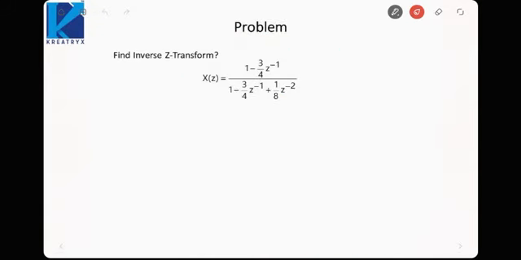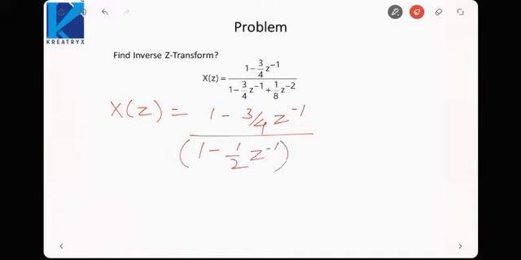So let us take an example for this. Suppose this is X(z), and we need to find the inverse z transform. Let us first break it into partial fractions. It would be (1 - 3/4 z^-1) over (1 - 1/2 z^-1)(1 - 1/4 z^-1). This form it will be.